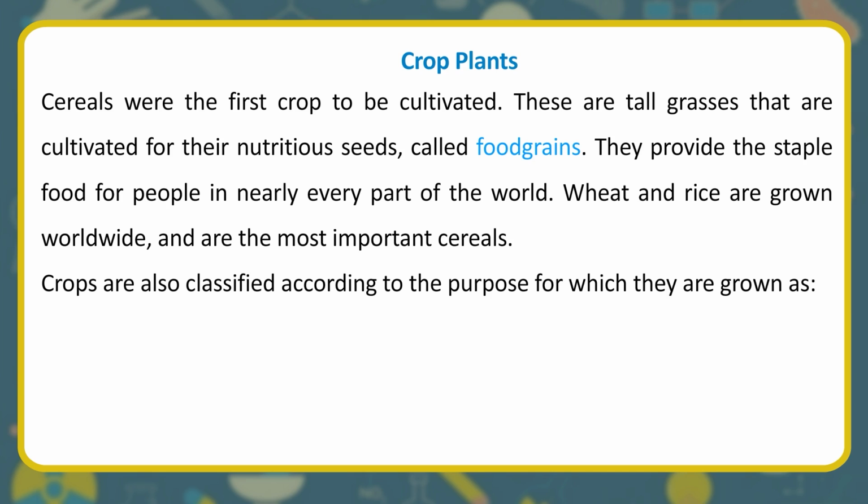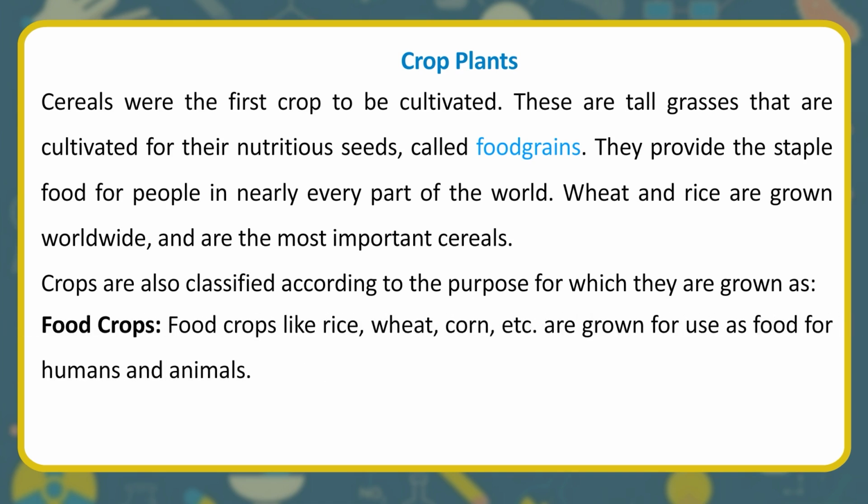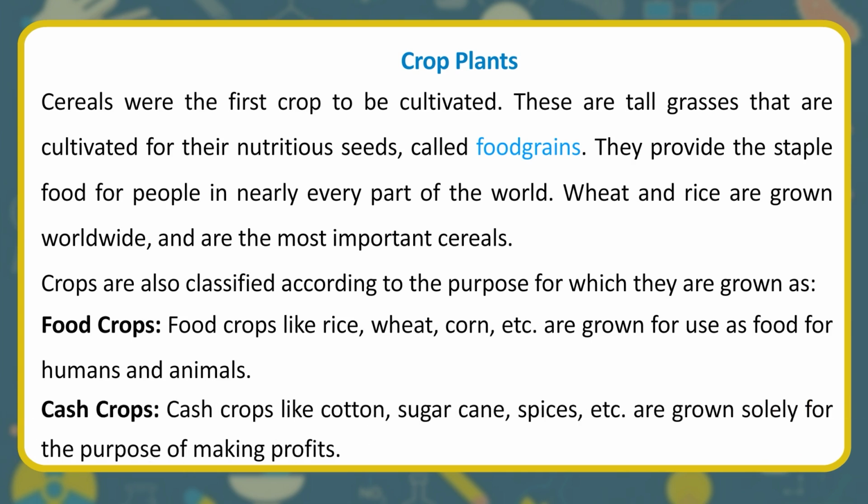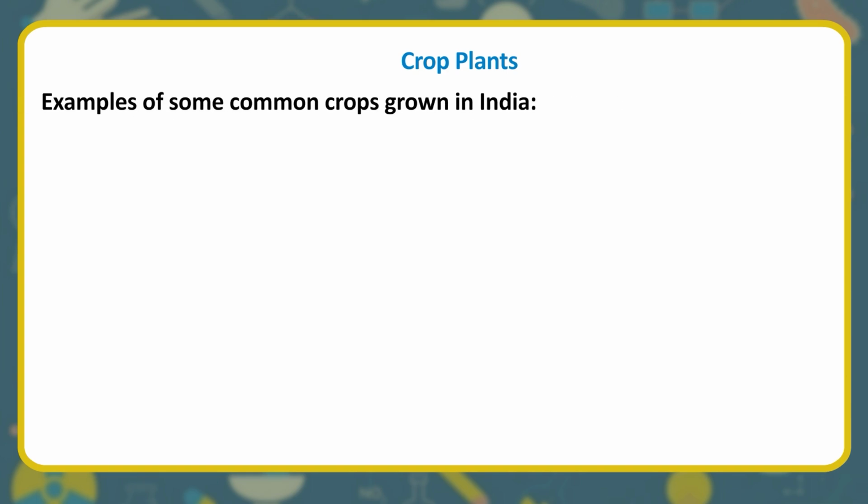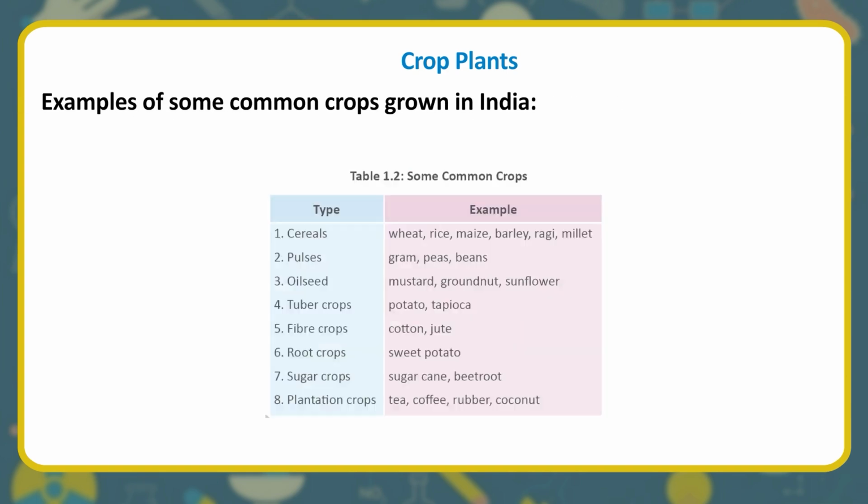Crops are also classified according to the purpose for which they are grown. Food crops like rice, wheat, corn, etc. are grown for use as food for humans and animals. Cash crops like cotton, sugarcane, spices, etc. are grown solely for the purpose of making profits. Examples of some common crops grown in India.